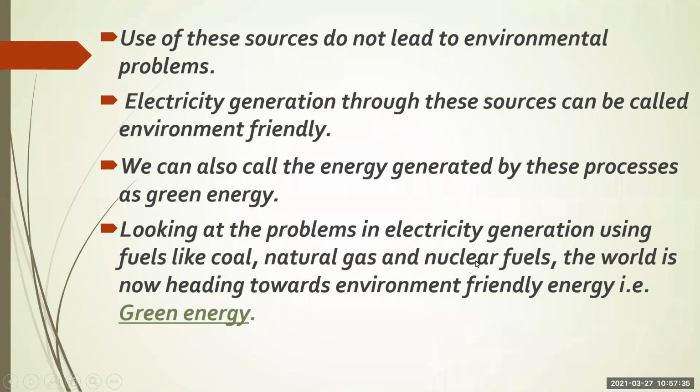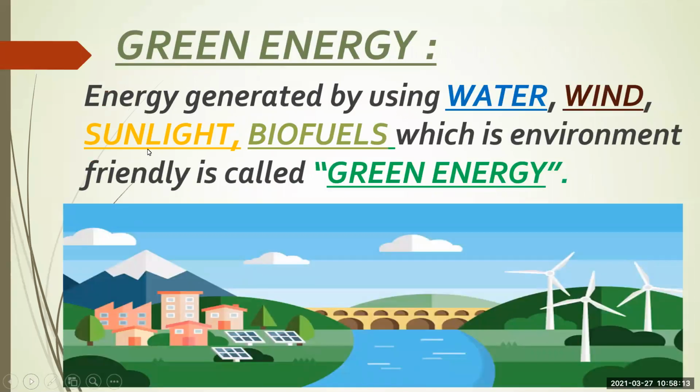They are producing pollution in the environment. The environment is getting polluted because of the emission of harmful gases, and these sources are limited in nature. If we keep using these sources, they will come to an end. So these are certain problems. As a solution, the world is now using green energy, which is eco-friendly, does not cause environmental pollution, and the world is heading towards this green energy.